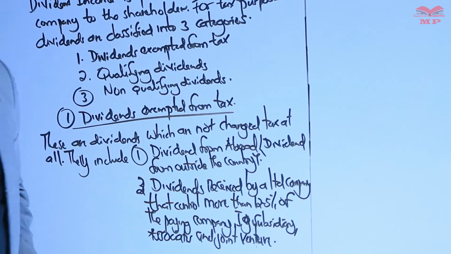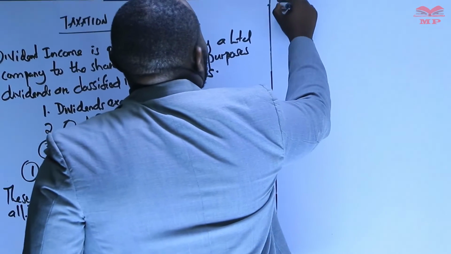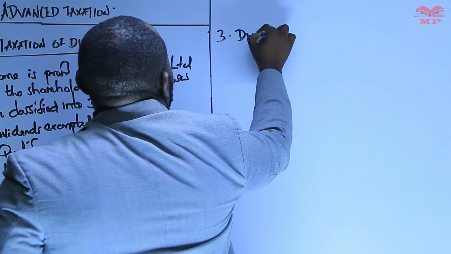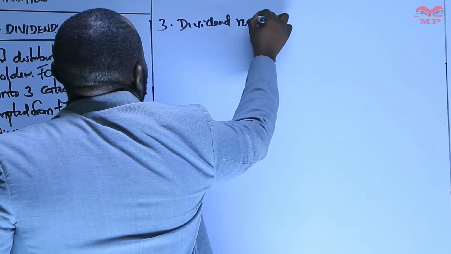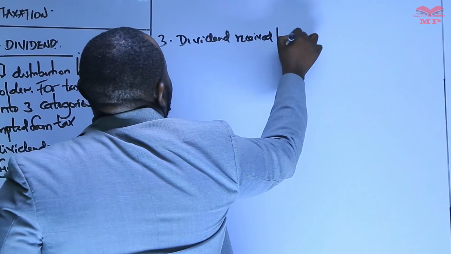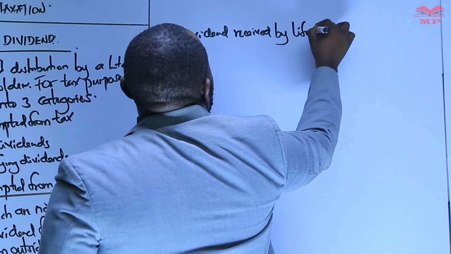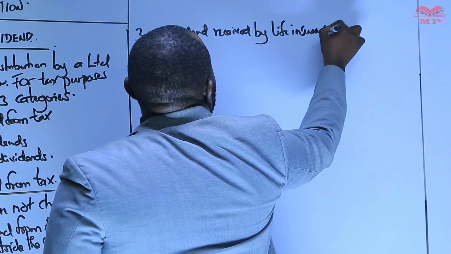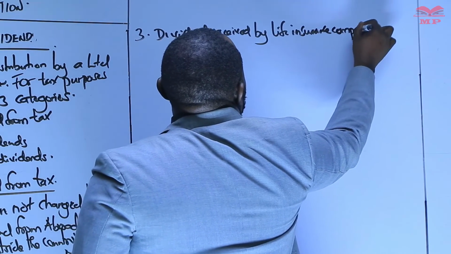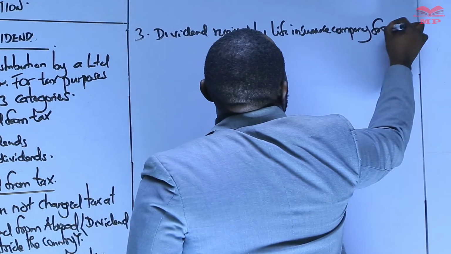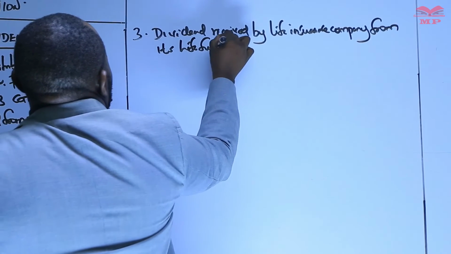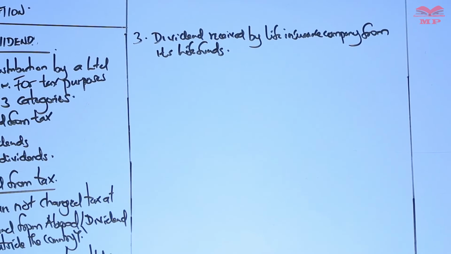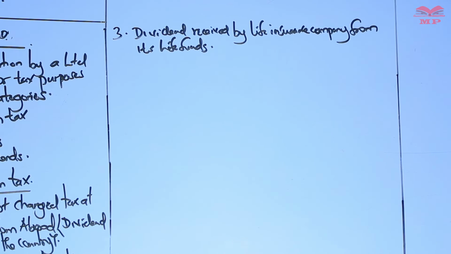Then lastly, dividends received by a life insurance company from its life fund. Dividends received by a life insurance company from its life fund. That is the first category of dividends.